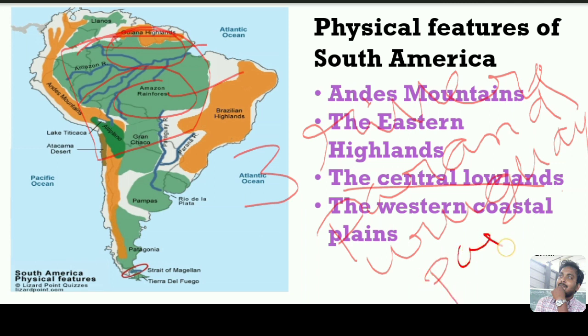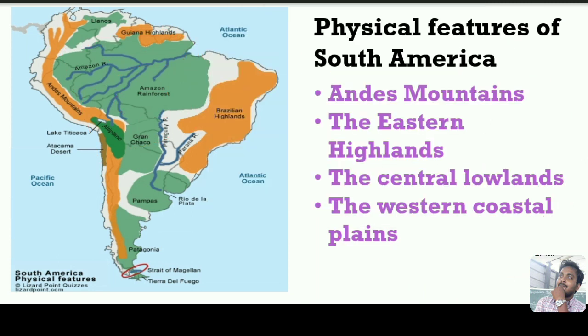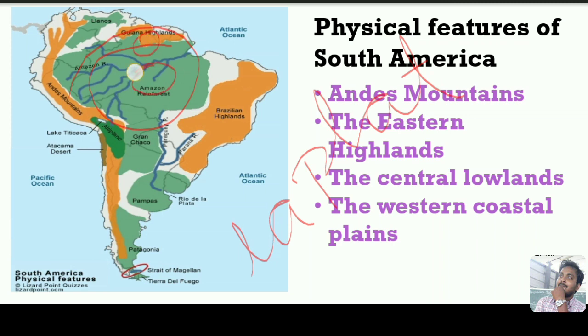Parana, Uruguay and Paraguay, the combination of these three rivers, we call the La Plata river basin. So in the Central Lowlands there are three river basins: the Orinoco river basin, the Amazon river basin, and the La Plata river basin.